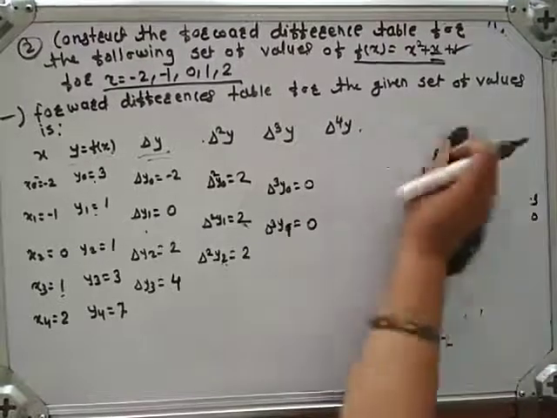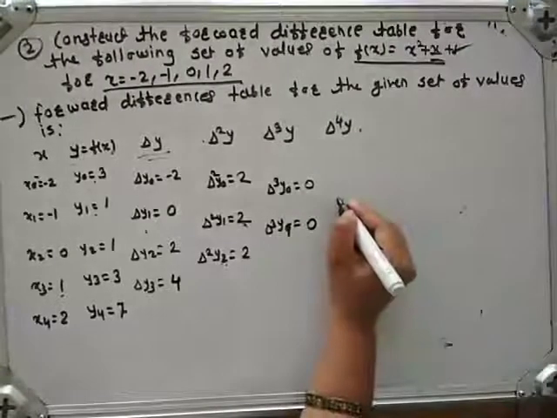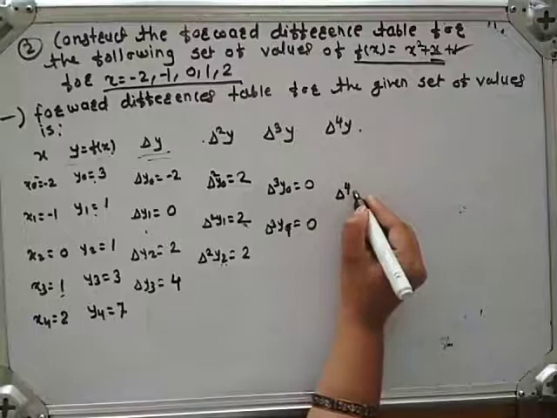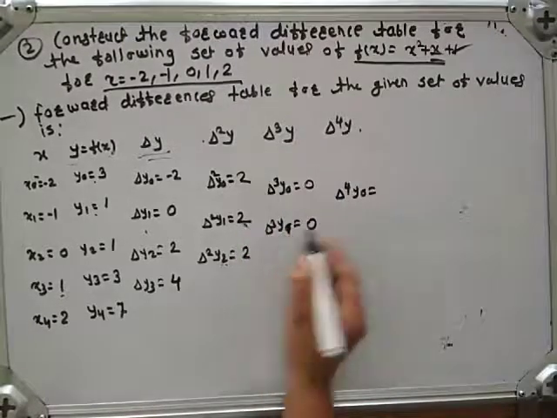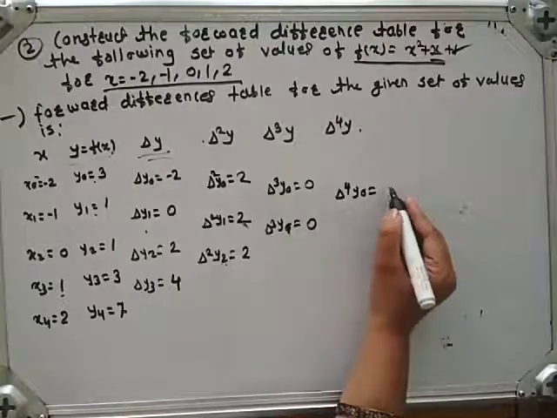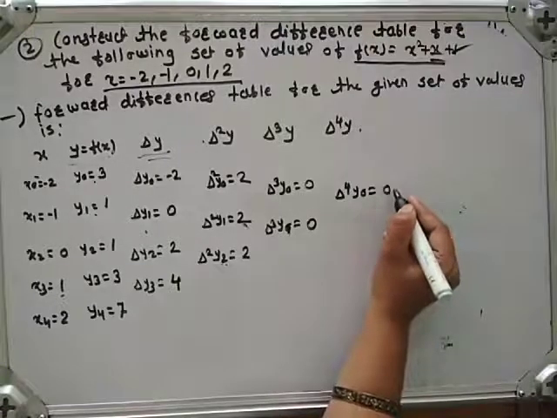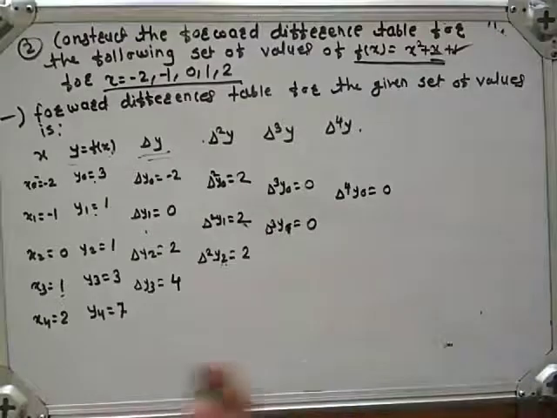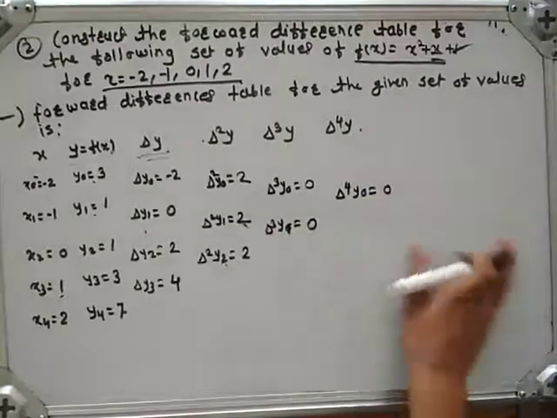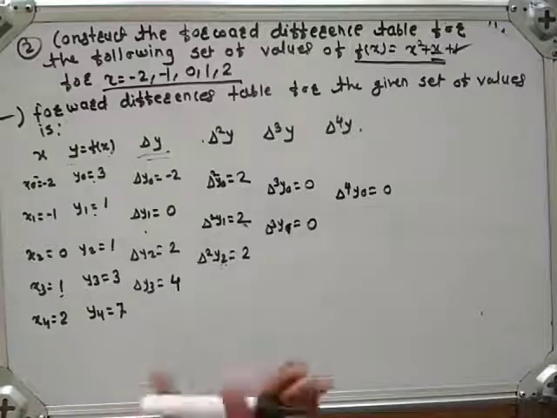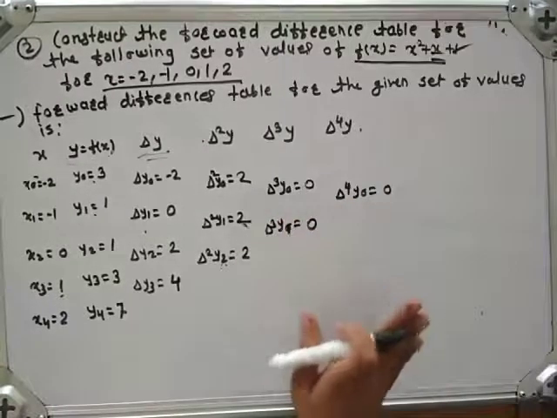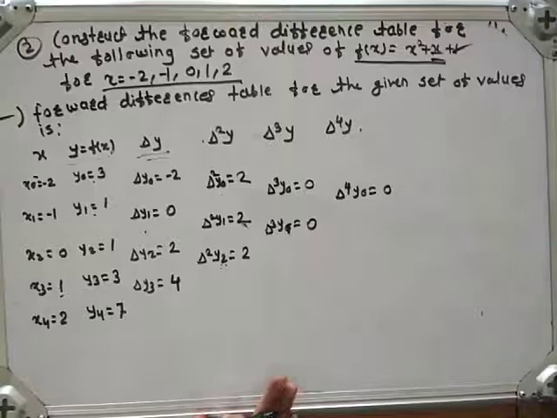Okay. Now delta raised to 4 y0 is the difference of delta cube y1 and delta cube y0, which is 0 minus 0. Now we cannot take any difference, therefore we will stop here. This is the forward difference table for the given set of values.